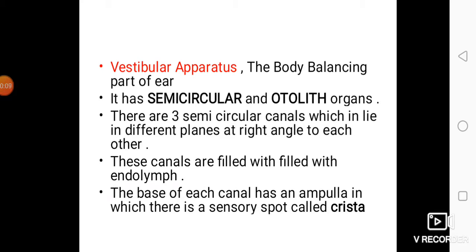The base of the semicircular canals is swollen, called the ampulla, and the semicircular canals lie at different planes. We have seen in the diagram, they are anterior, posterior and lateral. The base of each canal has an ampulla, a swollen portion, which has a sensory spot called crista.